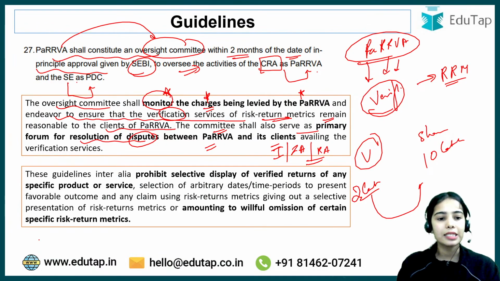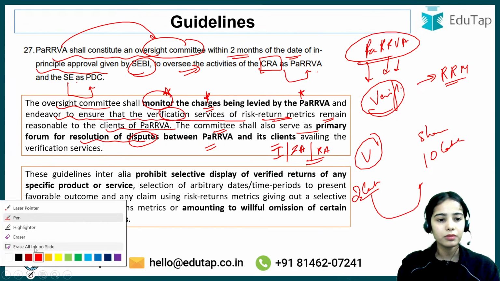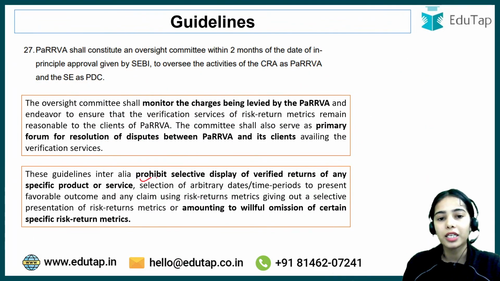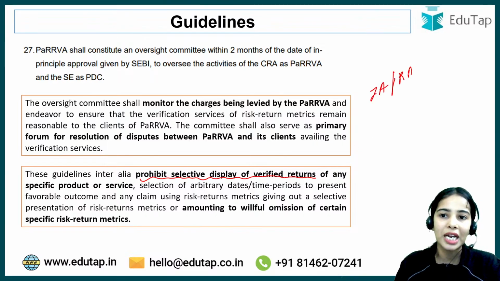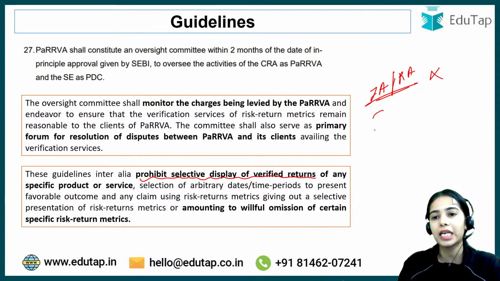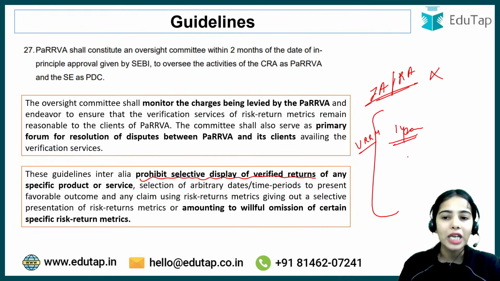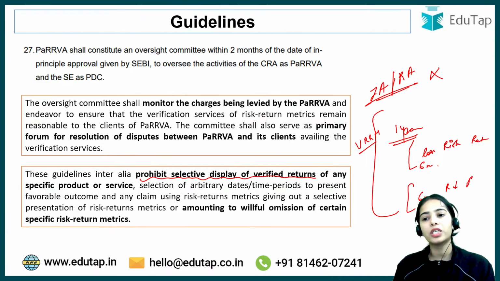Now these guidelines regarding the PaRRVA, inter alia, prohibit selective display of verified returns of any specific product or service. So investment advisors or research analysts cannot do this. Let's say they have taken the verified risk return metrics for 1 year, but they know that in this one period the loss has been made, or there was very high risk, very low returns in the starting 6 months, and in the later 6 months the risk was low, the return was high.